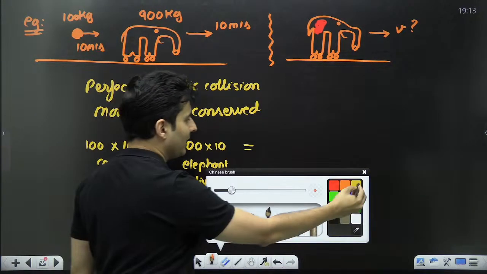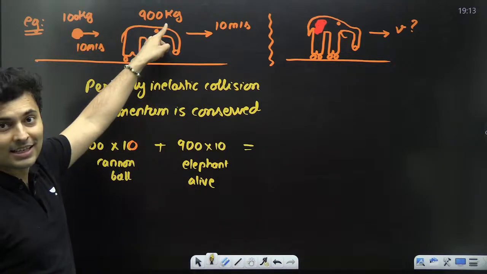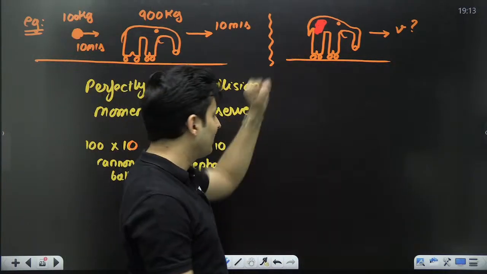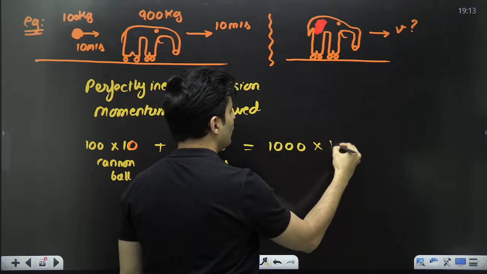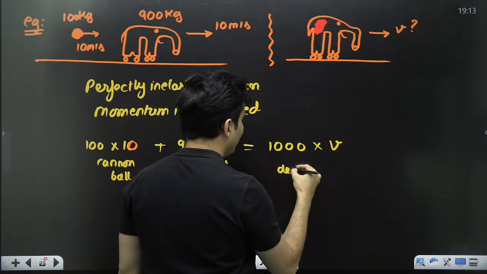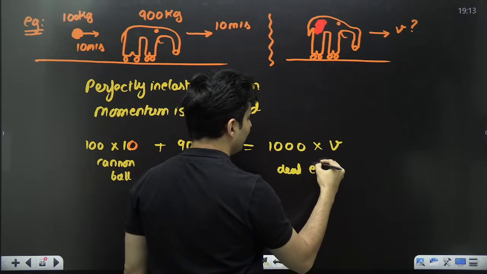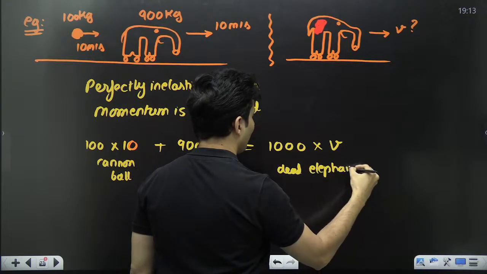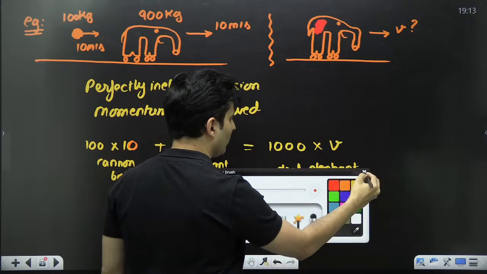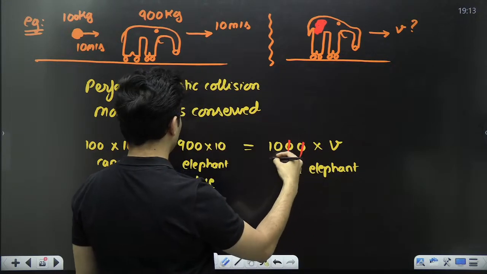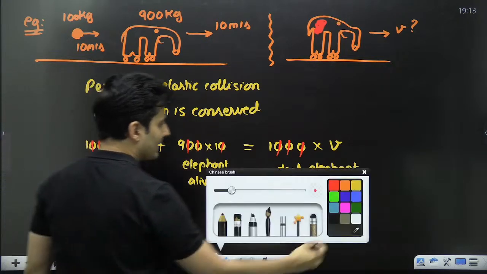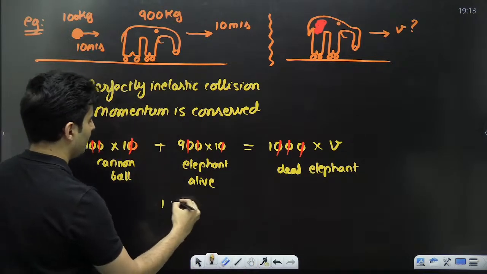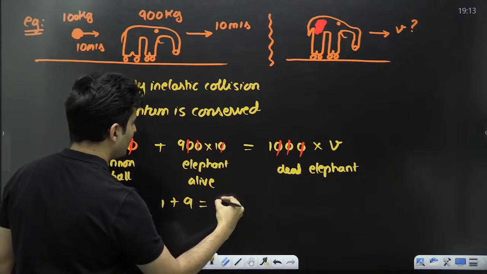Okay. So now think, if I take this as 100 and this as 900, when they combine together, that mass will become how much? 1000 kg, and the new velocity will be v. This is of the dead elephant. Correct? Awesome. So now cancel all the zeros. So this will become 1 plus 9 is equal to v.